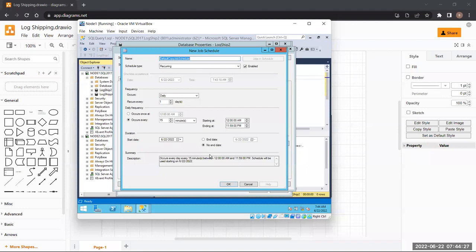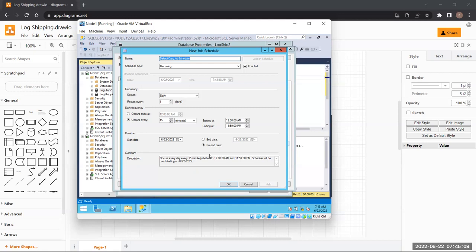So first the backup job will run. After 15 minutes, the copy job will work. After that 15 minutes, the backup job will run. Is it clear? Log shipping actually does not give you the exact correct data, right? You'd be behind approximately 15 to 20 minutes, 15 minutes to half an hour. Do not expect log shipping to give you 100% correct data. Is it okay? Can we move forward?